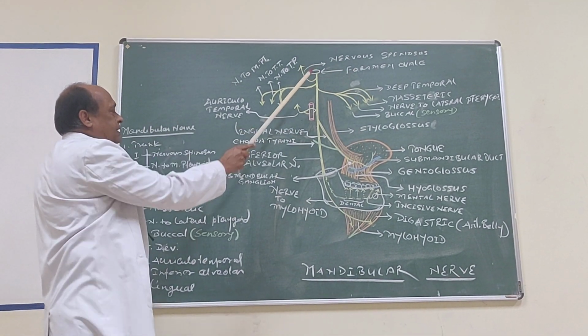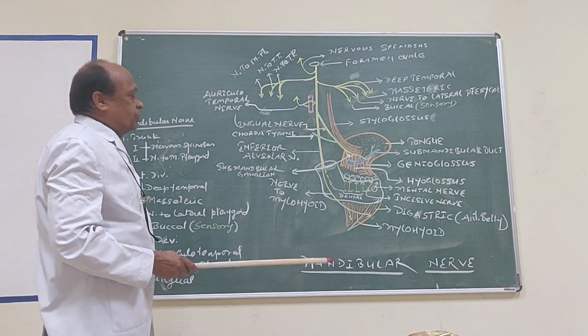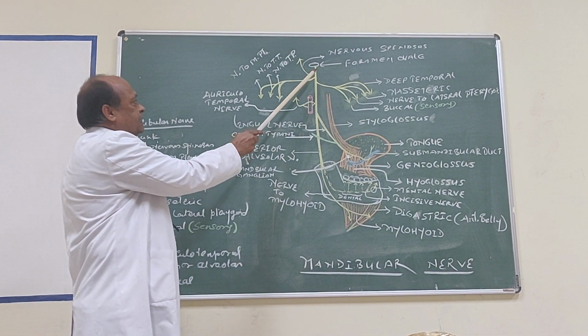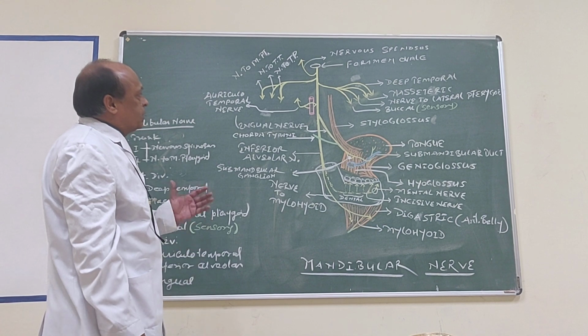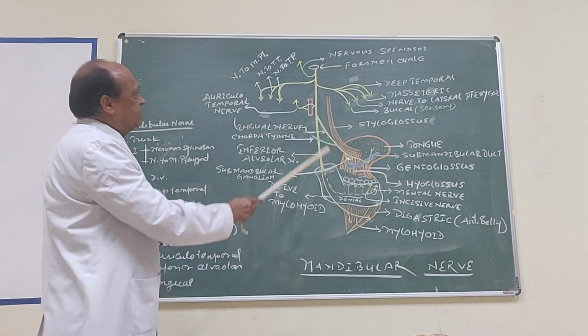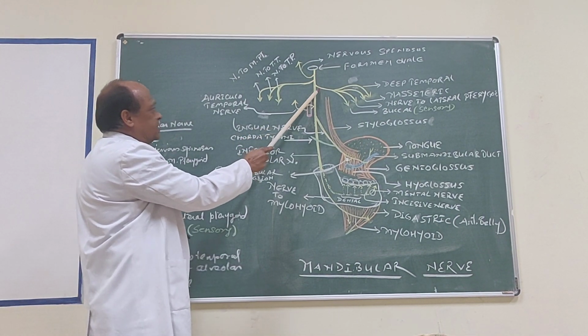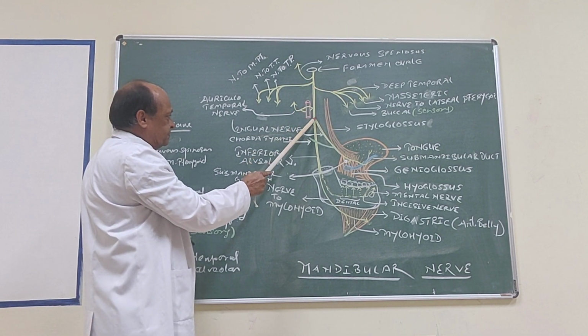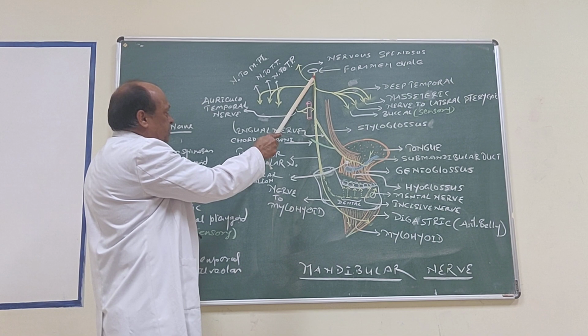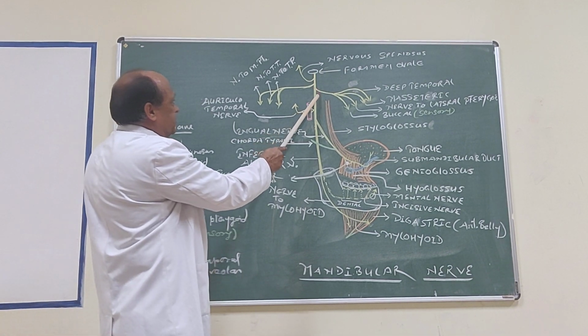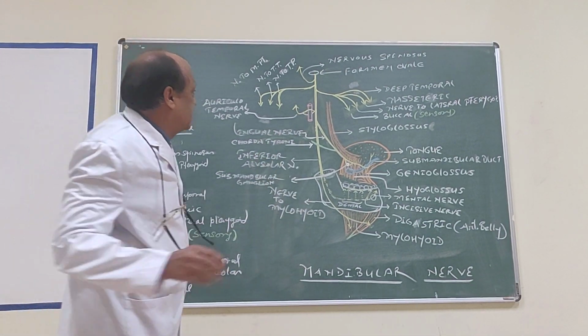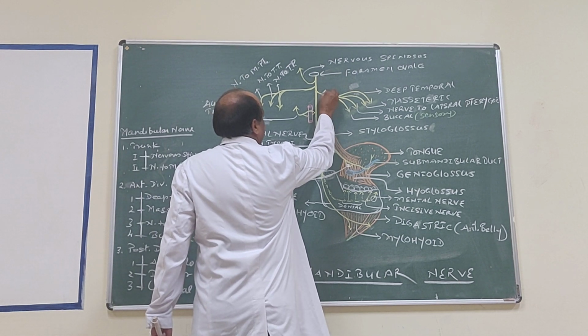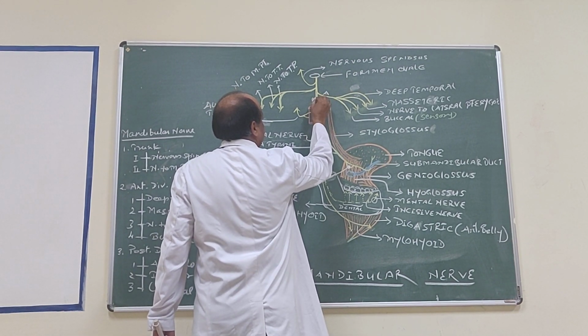And here it lies between lateral pterygoid laterally and tensor palatii muscle medially and divides into two divisions. The anterior division is here and the posterior division. Now it terminates by dividing into anterior and posterior division. This one is the anterior division. A stands for anterior division and here is the posterior division.